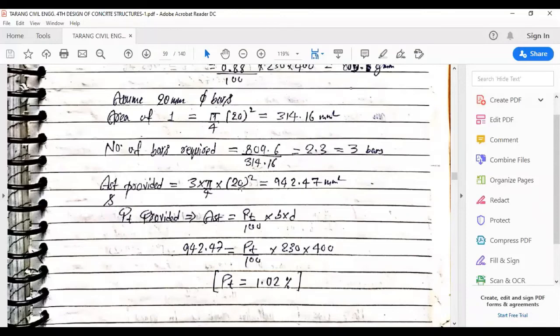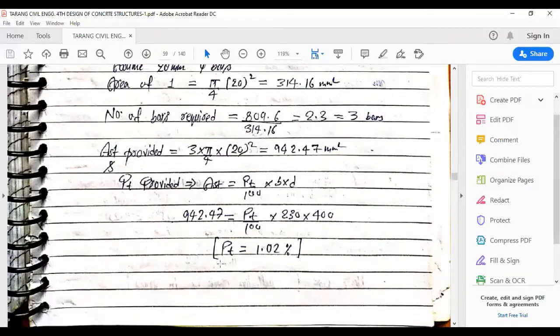Now again, we'll check for the percentage of tensile steel provided, PT provided, which is AST equals PT upon 100 into B into D again. So AST is 942.47. PT value we'll find out again to know how much percentage of steel we have provided, and the value of B and D is 230 and 400 respectively. So this time the percentage of steel that we have provided is 1.02%.